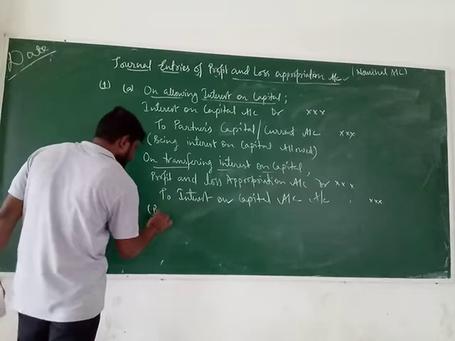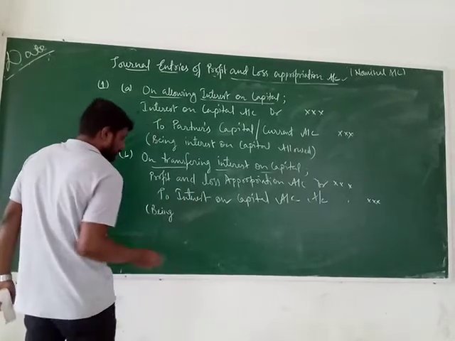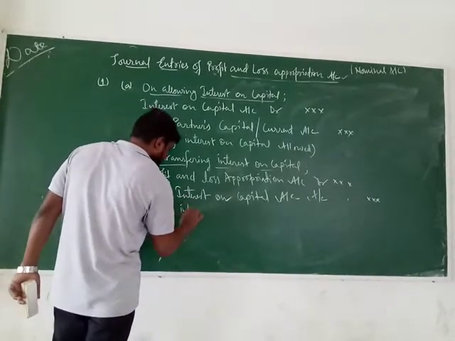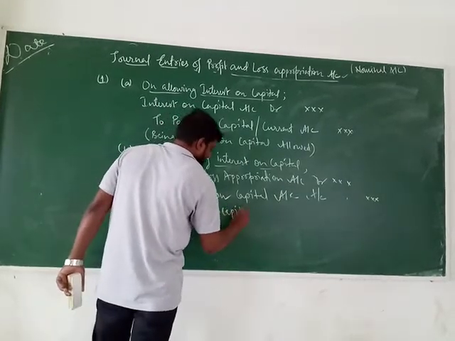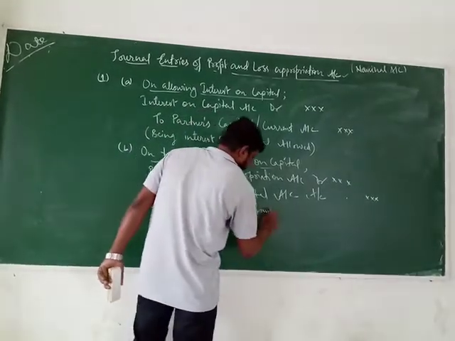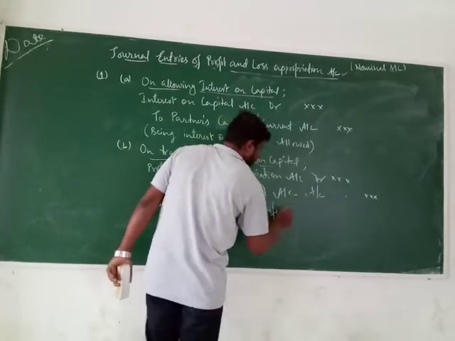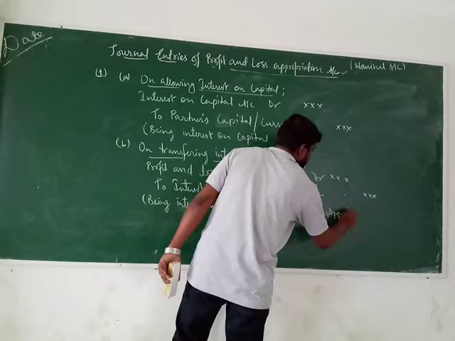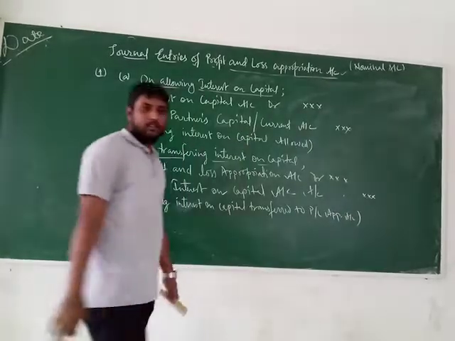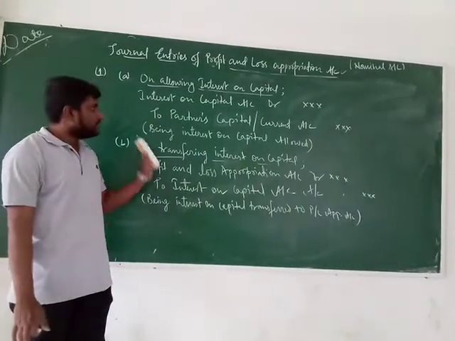Being interest on capital transferred to profit and loss appropriation account. Very simple. Clear? Up to this, is it clear?